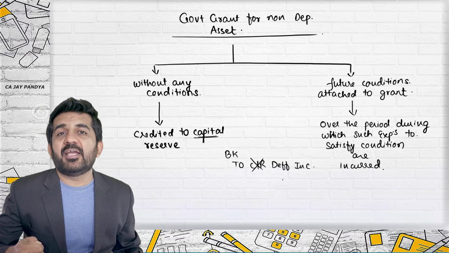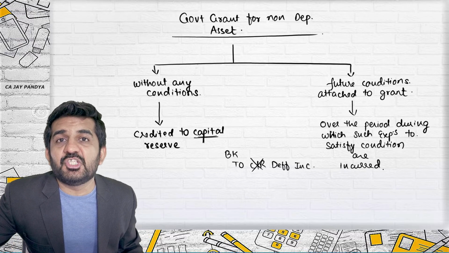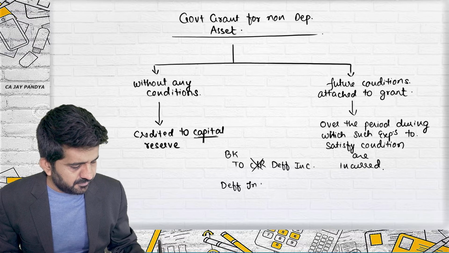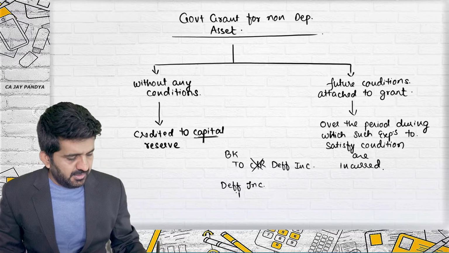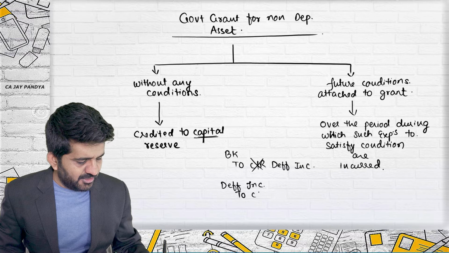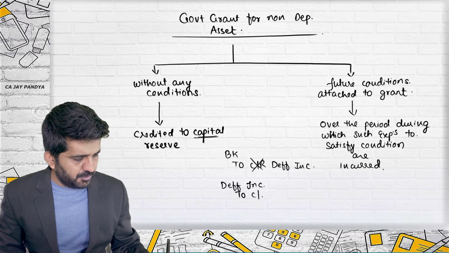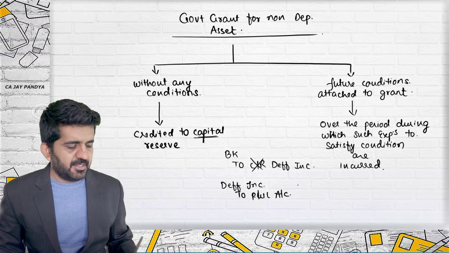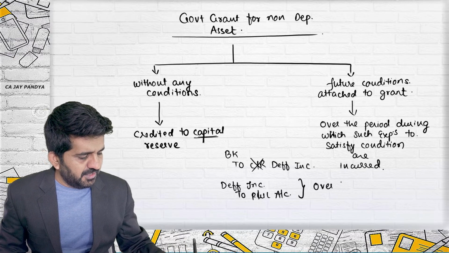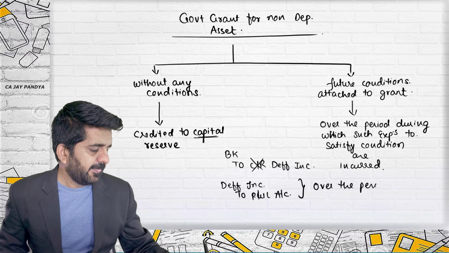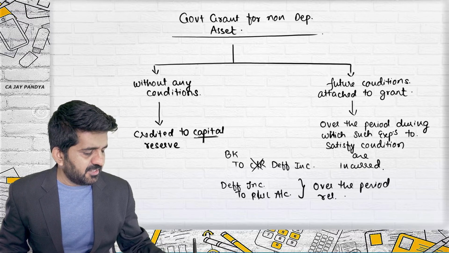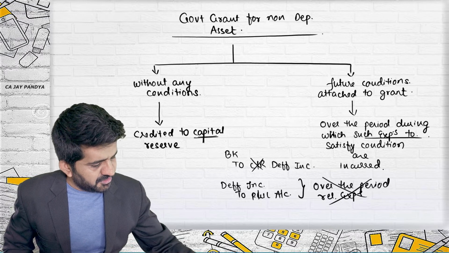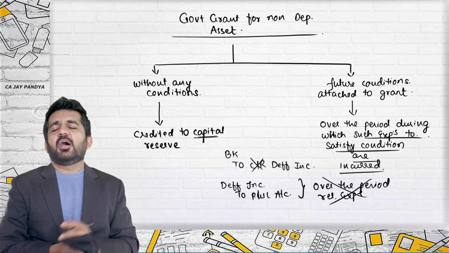And whenever I start doing expenditure, this deferred income will be closed. Slowly and gradually it should be transferred to profit and loss account over the period when such expenses to satisfy the conditions are incurred.